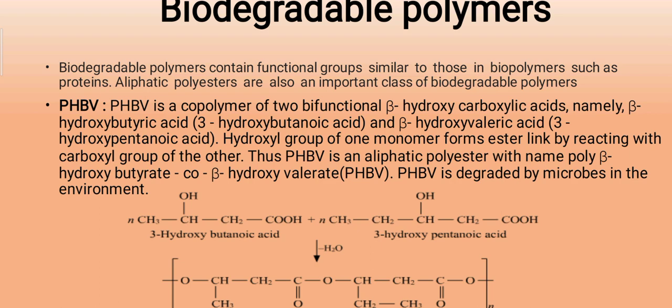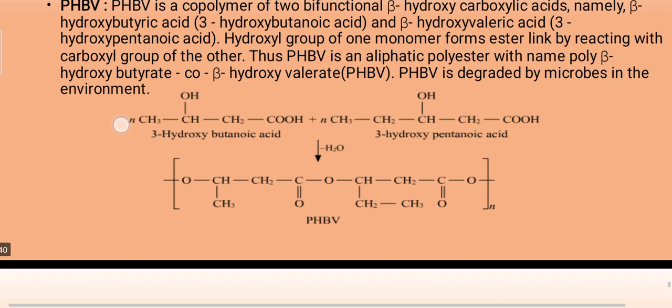PHBV is degraded, meaning it can be destroyed by microbes or microbial material in the environment. Here, see the reaction. N molecules of 3-hydroxybutanoic acid can be combined with N molecules of 3-hydroxypentanoic acid by a condensation reaction. On the arrow you can see minus H2O, meaning loss of a water molecule, that is a condensation reaction.